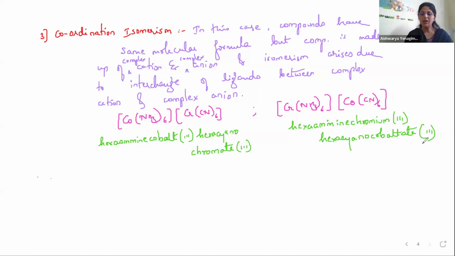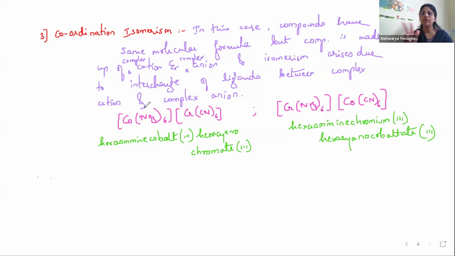What is happening here? The complex cation in the first case contains NH3 ligand with cobalt, and the complex anion contains CN with Cr. In the second case, the complex cation contains NH3 with Cr. Here NH3 with Co, here NH3 with Cr. And the complex anion contains CN with Co.